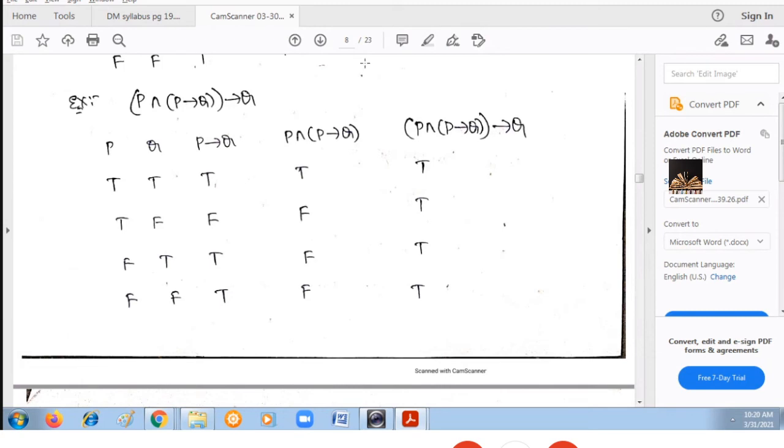Right? So you know how to calculate P implies Q. Wherever only the conclusion is false, there the result is false. In the remaining cases, it is true. So only for the second case, the result is false.